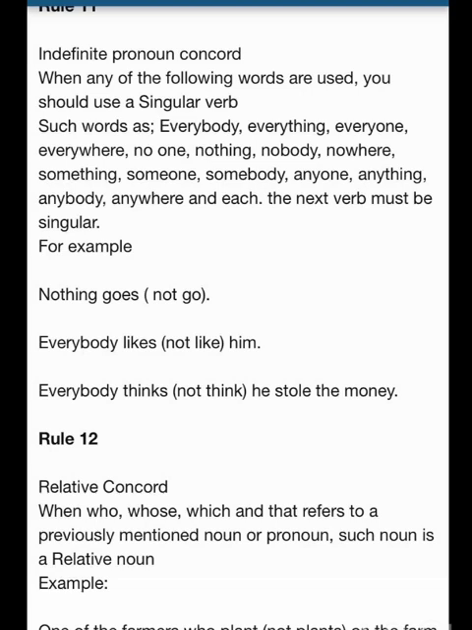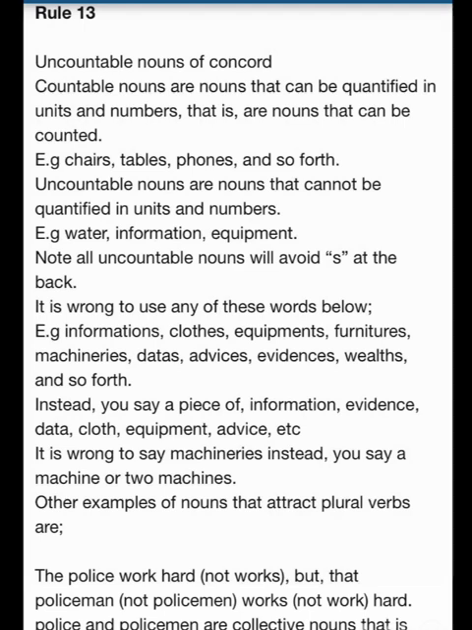Rule 12. Relative concord. When who, whose, which, and that refers to the previous mentioned noun or pronoun, such noun is a relative noun. For example, the policeman works hard, but that policeman works hard.